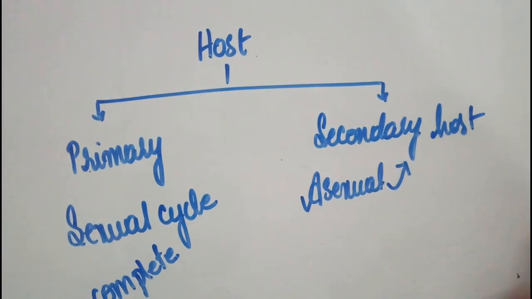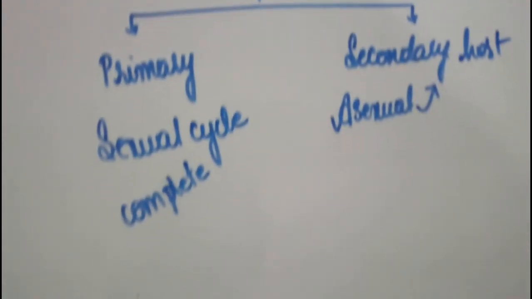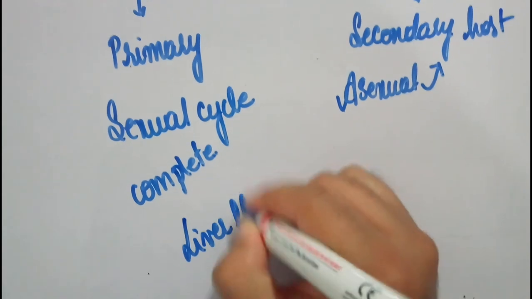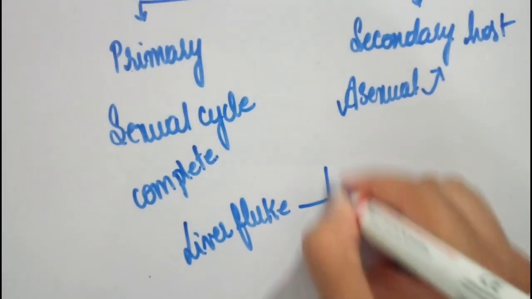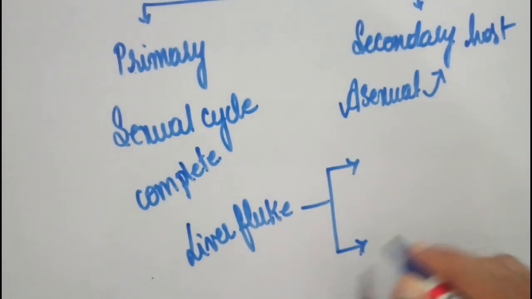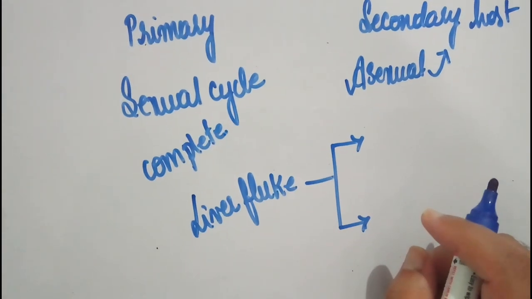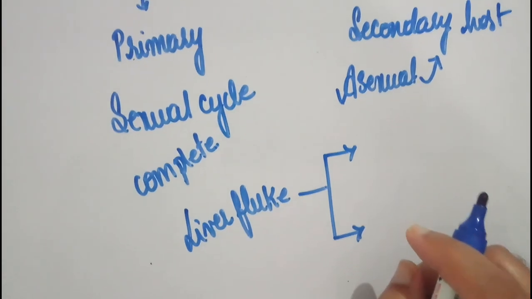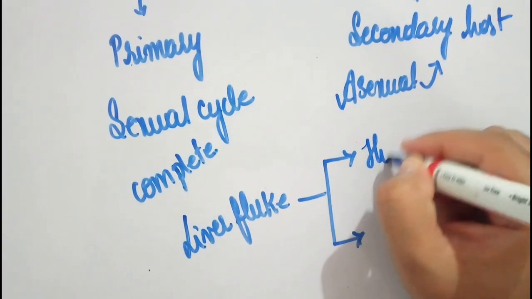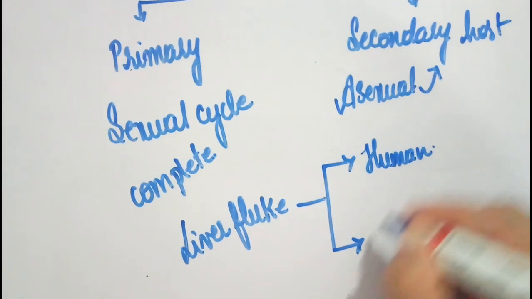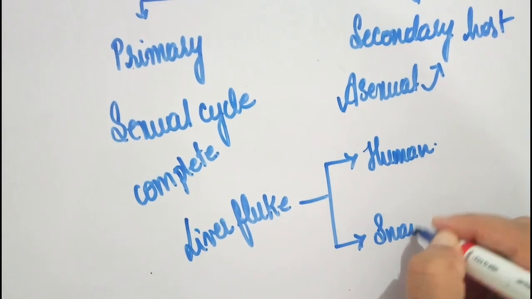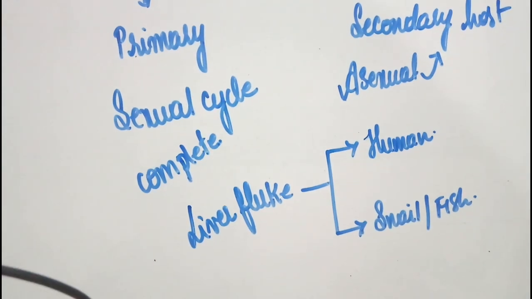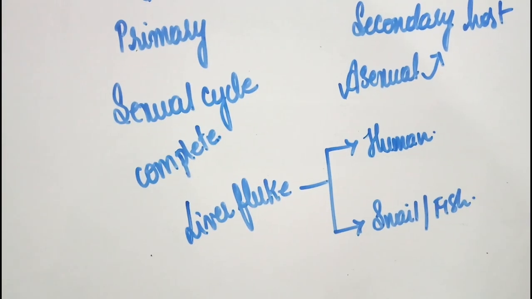Best example I will give you is the liver fluke. In the case of liver fluke, guys, wherever the sexual reproduction is taking place, that host is called the primary host. So here human is the primary host, and snail or fish is the secondary host. Getting it? Okay, fine. Next, let us move forward.